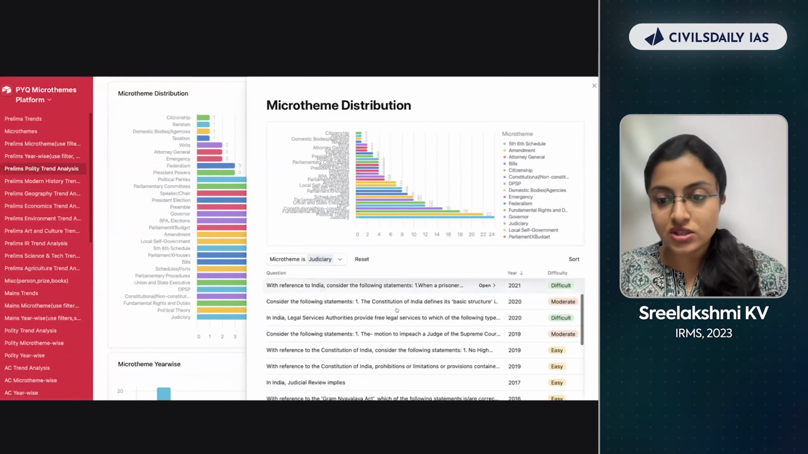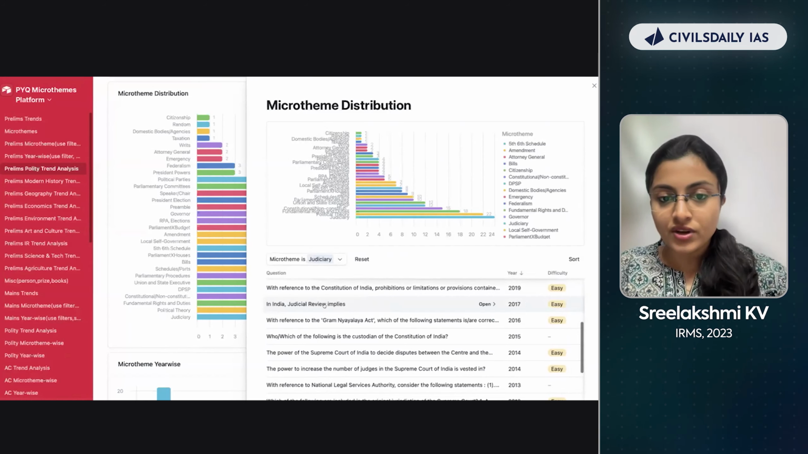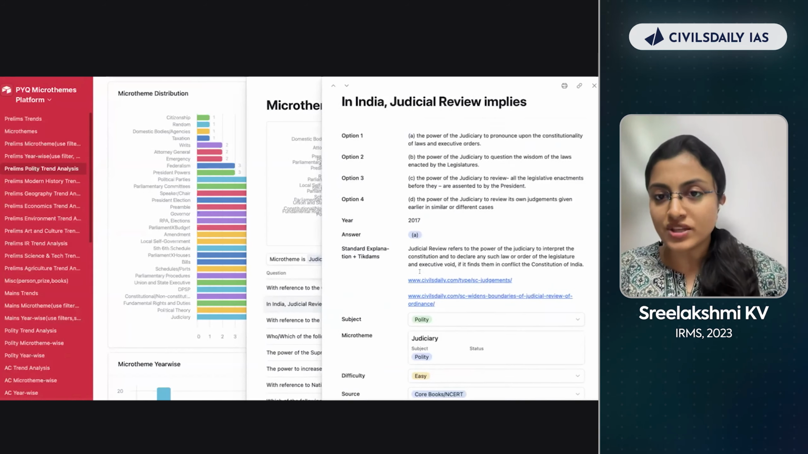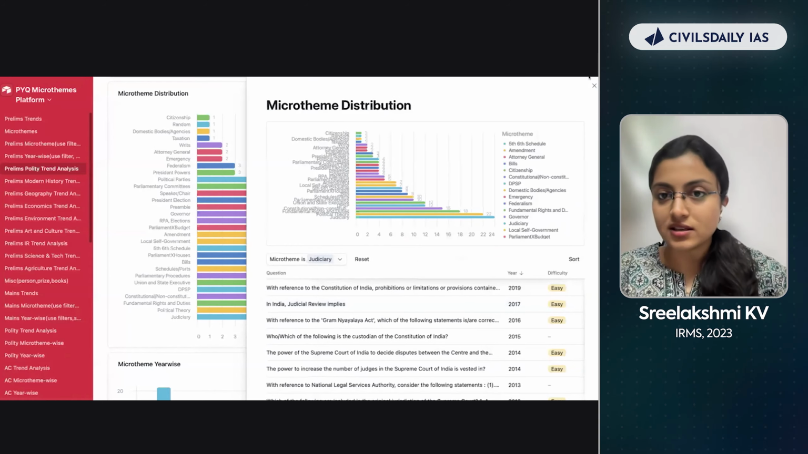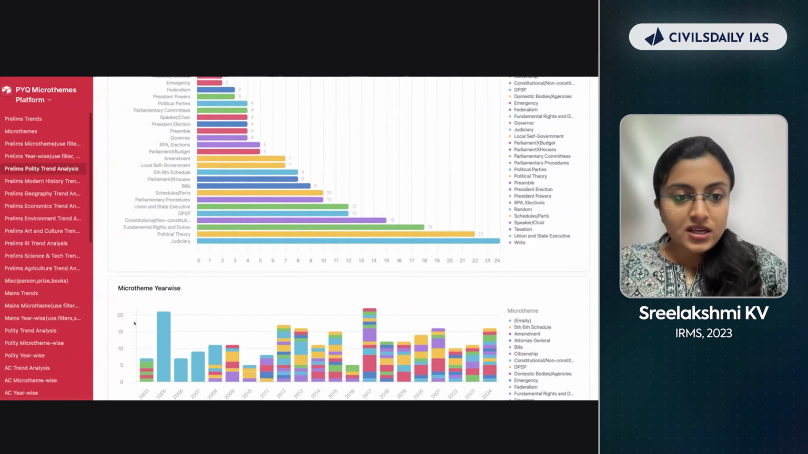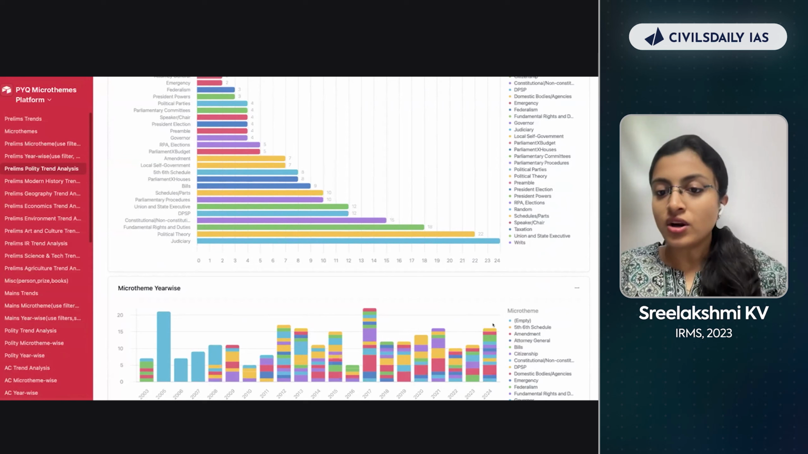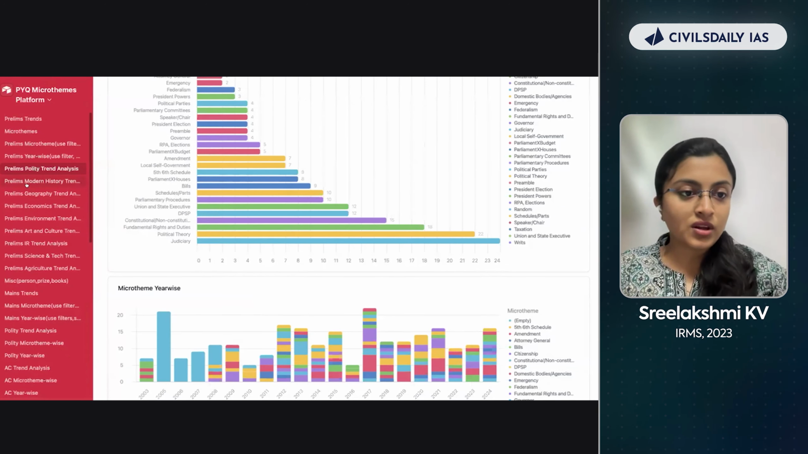So just go through these questions and you will understand. For example, judicial review implies, it's an easy question, right? It's directly given in Lakshmikant. So it's an easy question. So you can answer them. All right. And micro theme, year-wise in 2024, how many questions have come from which topic? That's what is given here.